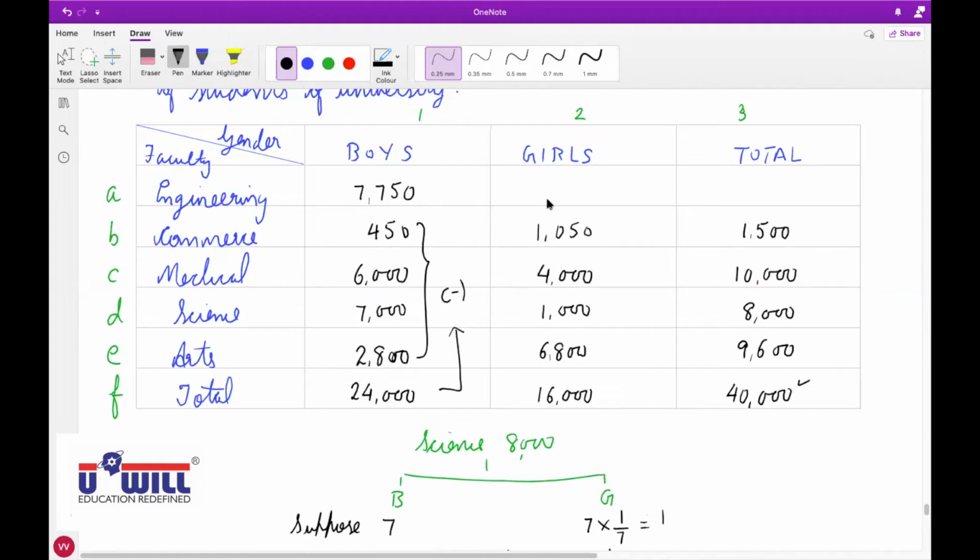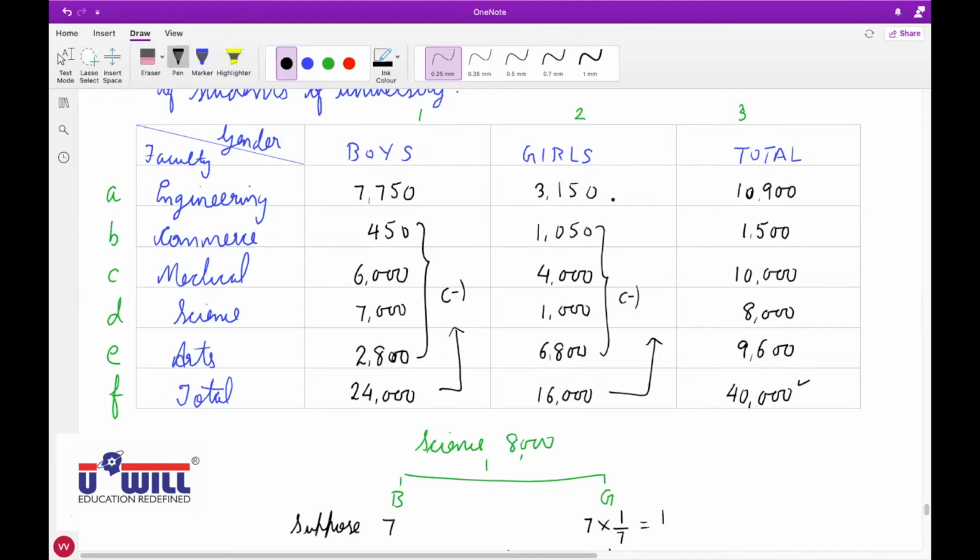Yes, same way for girls also. We will subtract 16,000 minus 6,800 minus 1,000 minus 4,000 minus 1,050. So how much do you get? 3,150 is the number of girls, and the total comes to 10,900. 7,750 plus 3,150, that is 10,900.